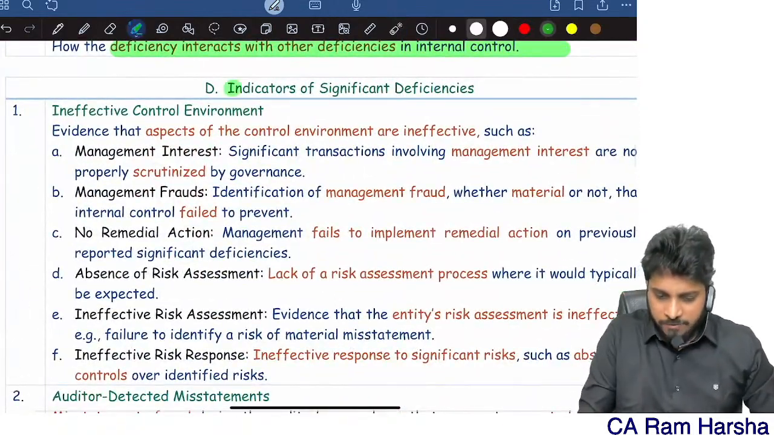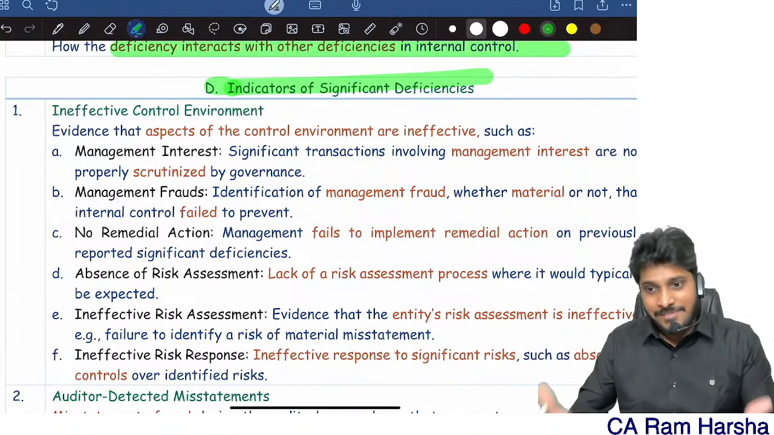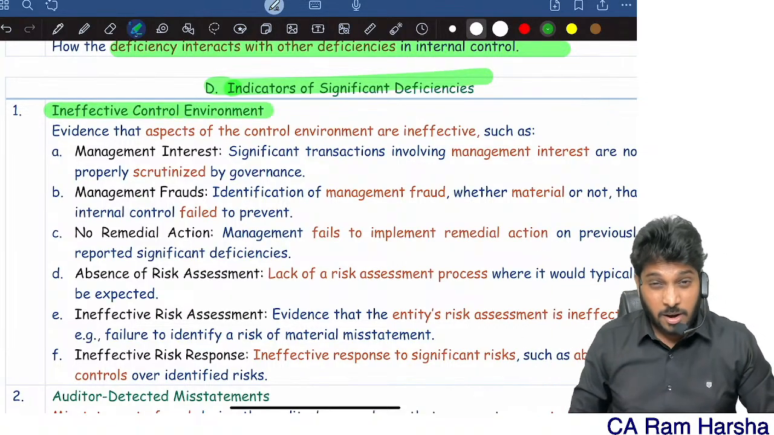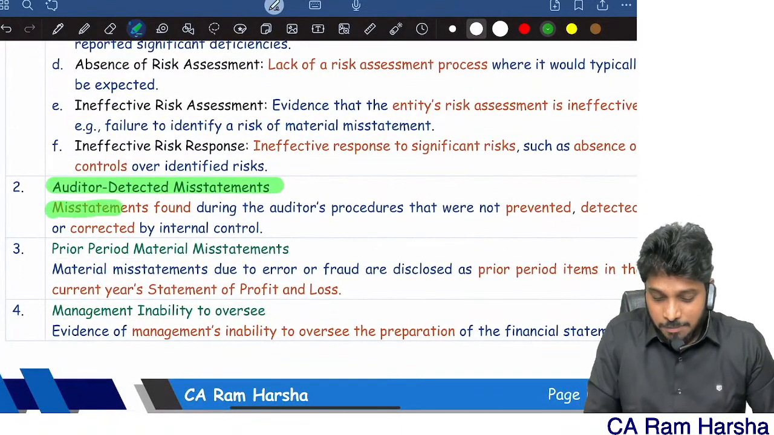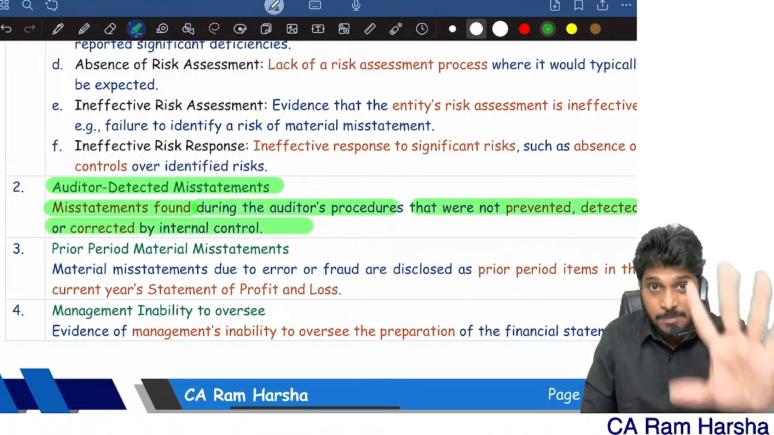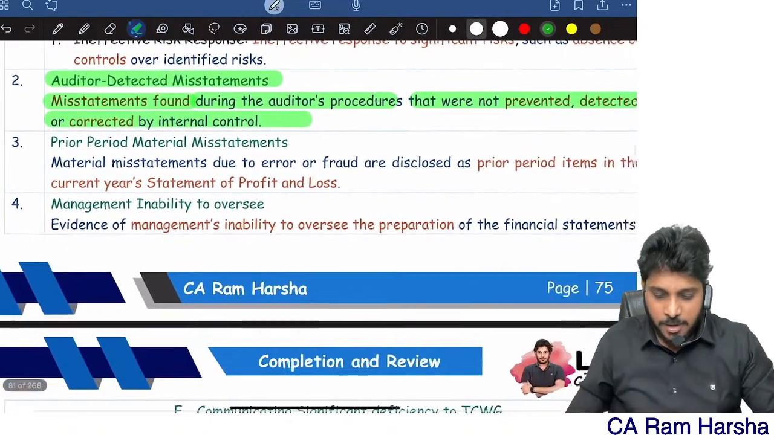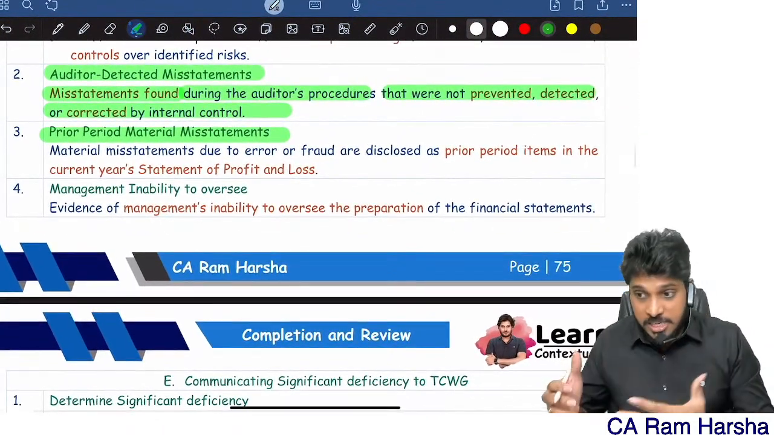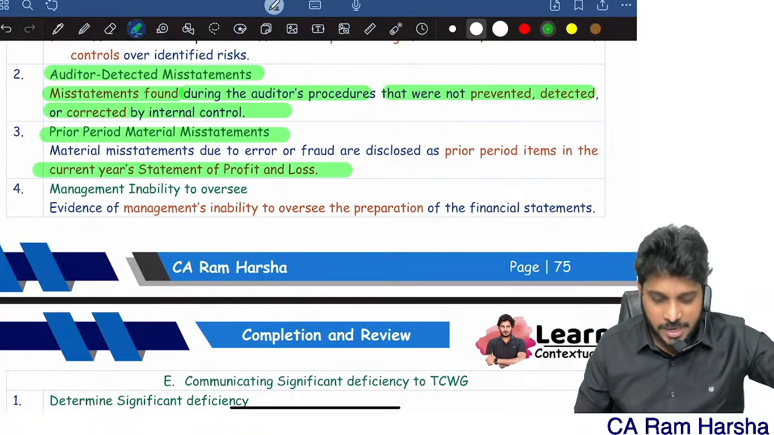Next, will there be any indicators? Yes. A mistake is there, fraud is there, that's an indicator that some significant deficiency is there. Misstatements found during the auditor's process that were not prevented or detected by internal control. We found a mistake. That itself is proof that yes, some significant deficiency is there. Material misstatements, prior period material mistakes. Some mistakes in the current year statement of P&L are prior period in nature. Therefore, some deficiency is definitely there.